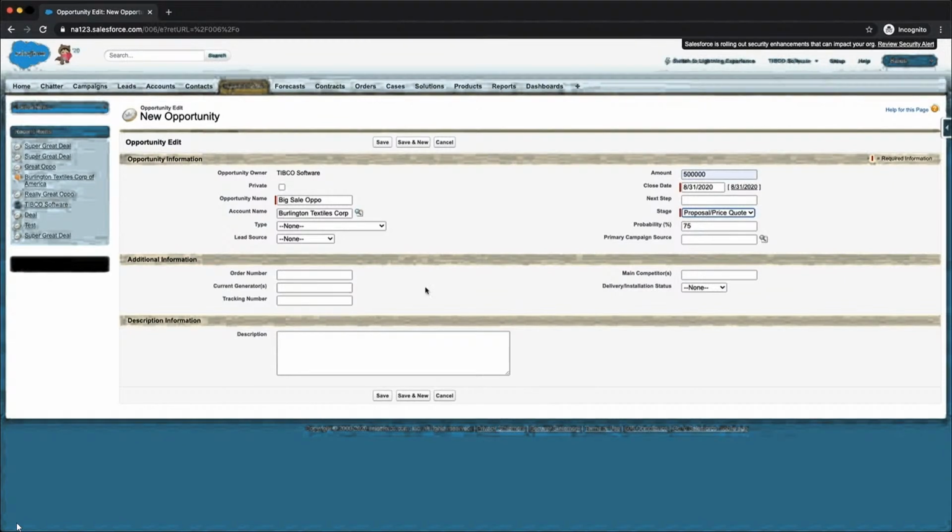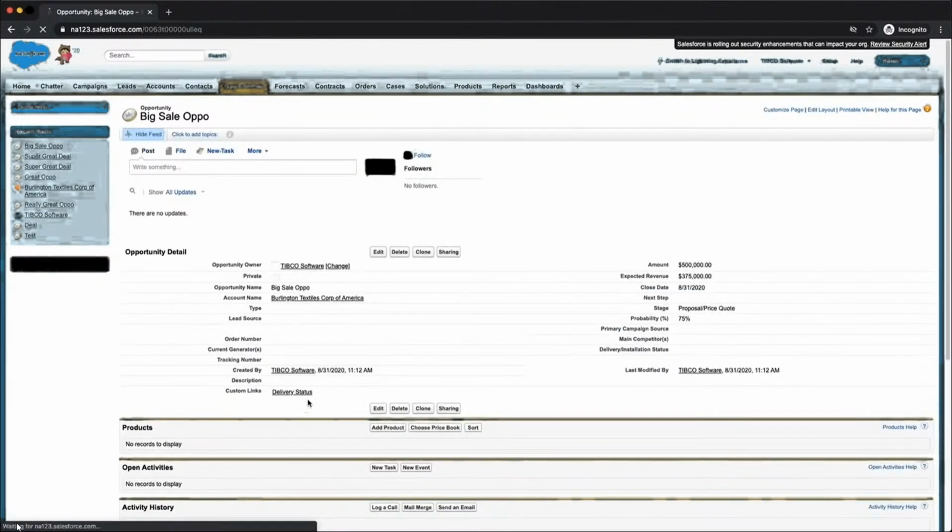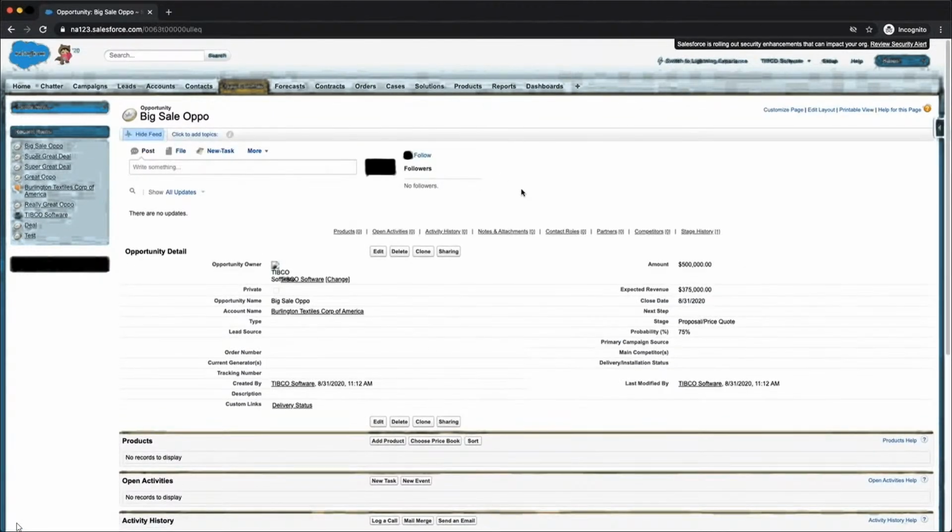Now, the idea is when we create this opportunity, we'd like to have information about this opportunity sent to a sales rep. Think of this as maybe a lead being created. We're doing some lead generation, and an opportunity is created inside of your CRM system, and you'd now like to have your sales rep pick up the deal and move the process forward. So we just saved that opportunity, and that will now send an email over to the sales rep. So let's go take a look at my inbox now.